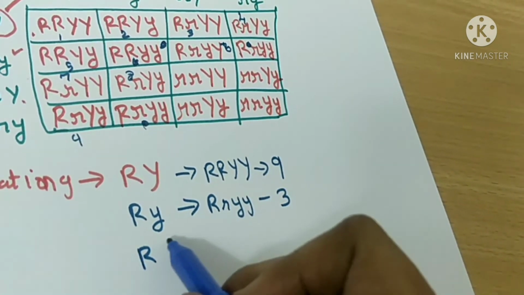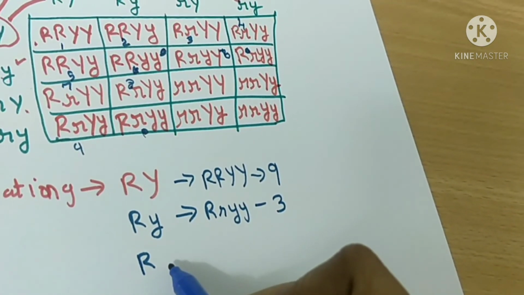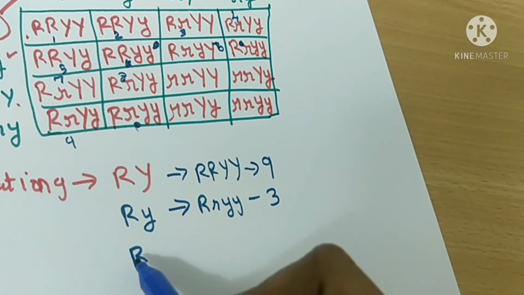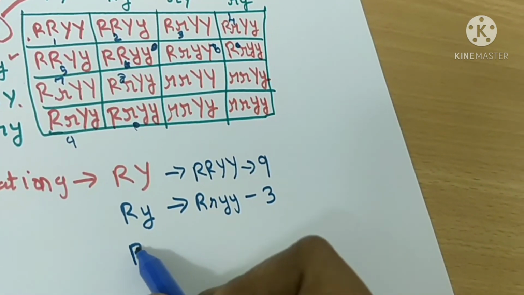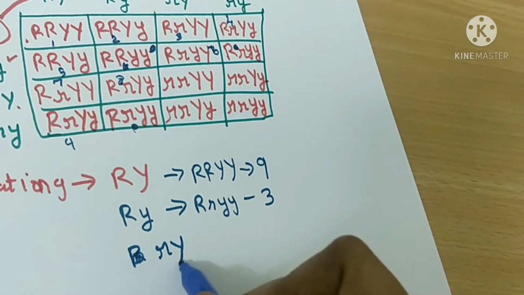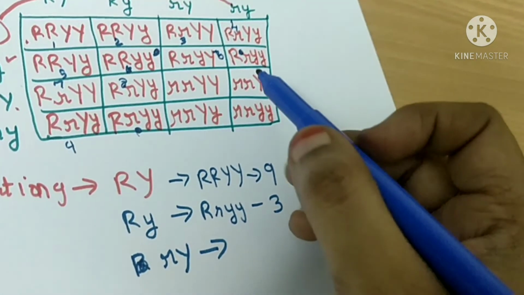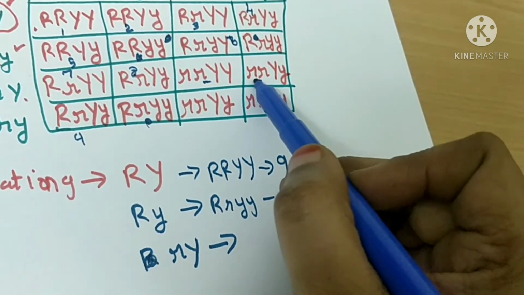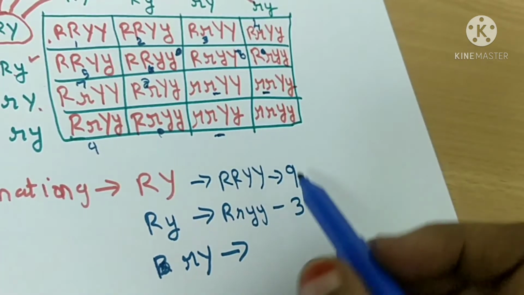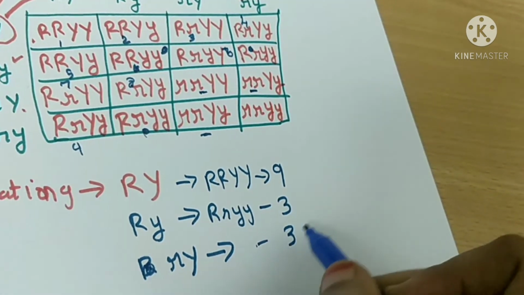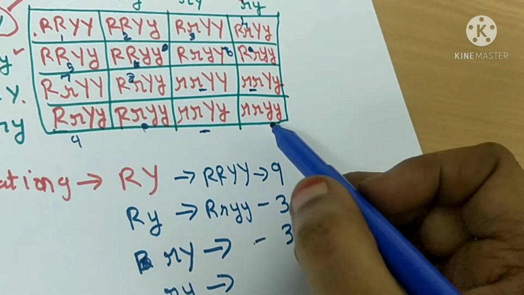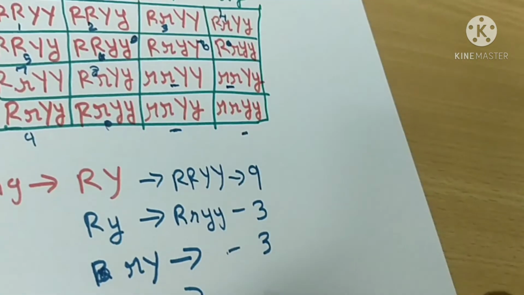Next, capital R, small r, capital Y. How many are there? 1, 2, 3. 3 are there. Next, small r, small y. 1.